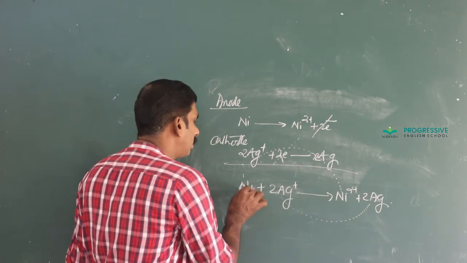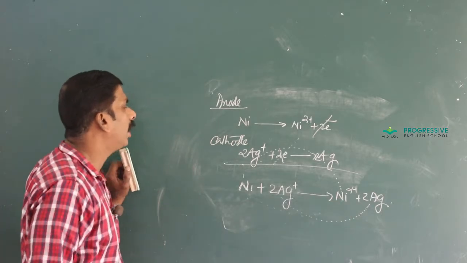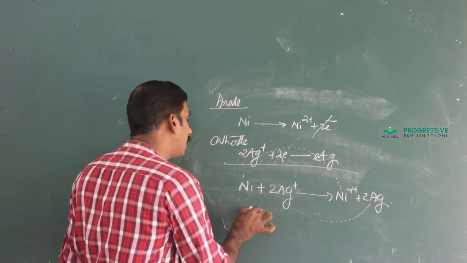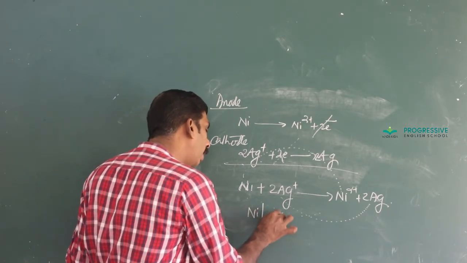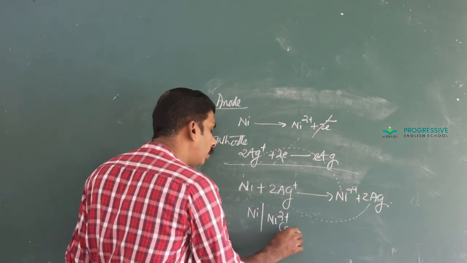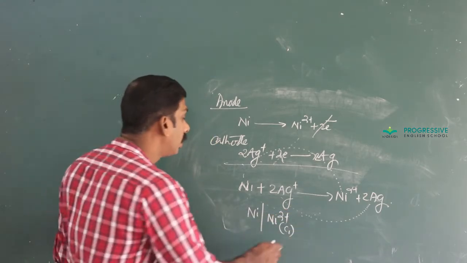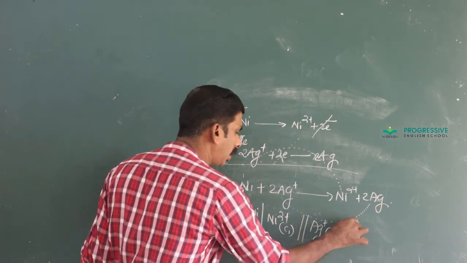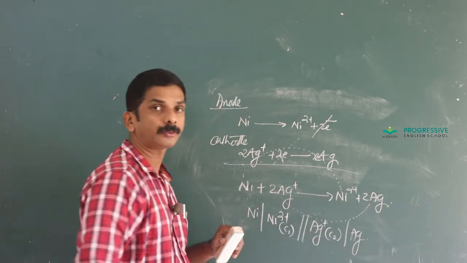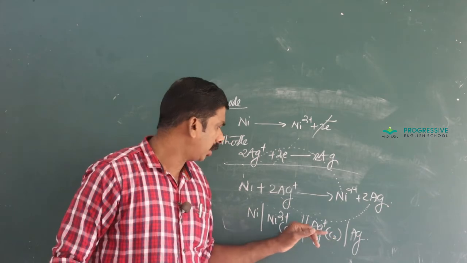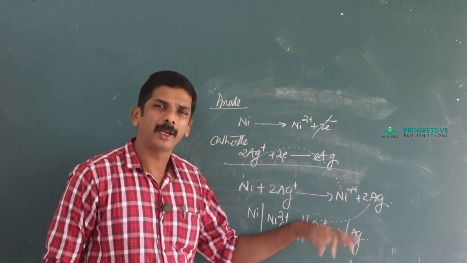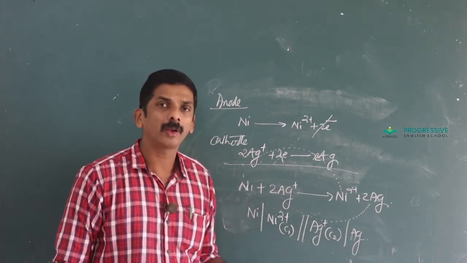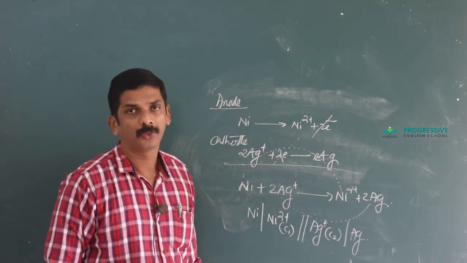According to this equation, Ni to Ni2+ means oxidation, therefore nickel is the anode. The cell is written as Ni bar Ni2+ concentration, salt bridge, Ag+ concentration bar Ag. Here there is no need to represent the coefficient, because the silver rod is dipped in silver nitrate solution. The coefficient 2 was used only to equalize the number of electrons.